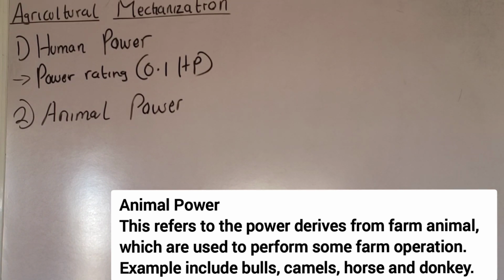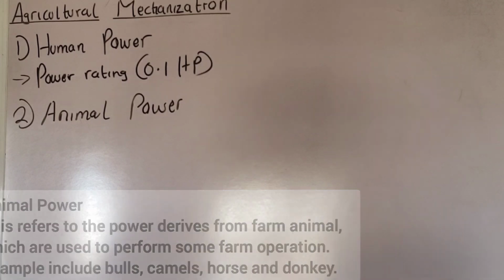Examples include bulls. Bulls are used for pulling ploughs. You understand? They are used to pull farm machines such as ploughs, harrows, and planters. Even camels are used to carry loads. Those are the animals that perform some operations on the farm. We have the bulls for moving machines such as harrows, planters, and ploughs. We have the camel, horse and donkey, which are used for transportation of farm produce. Okay, let's look at the characteristics of animal power.